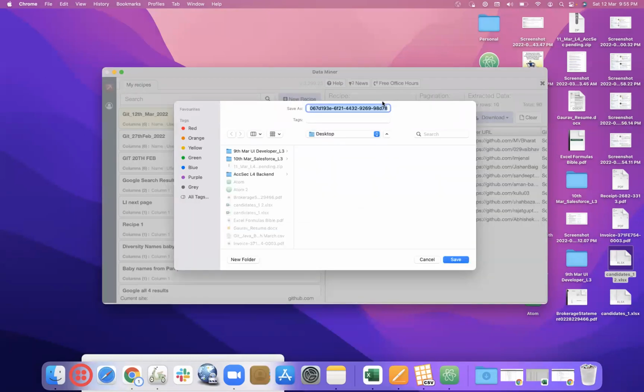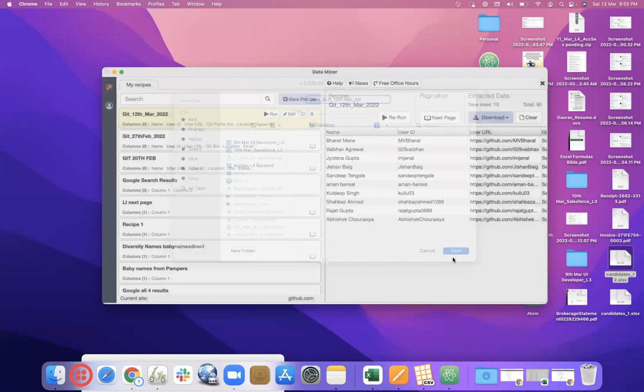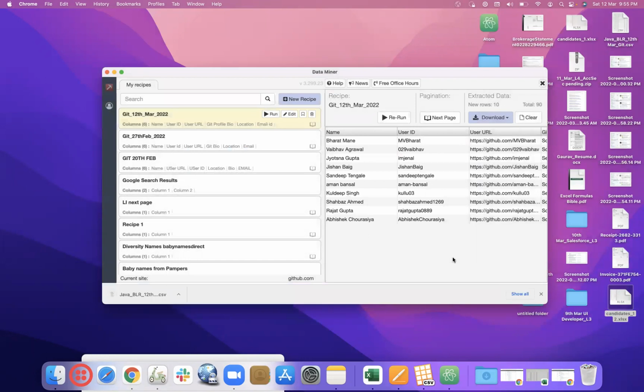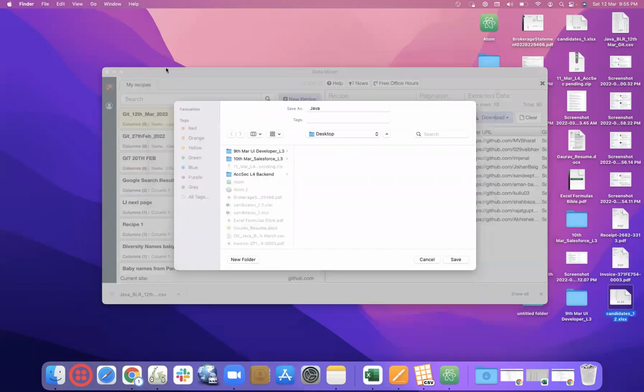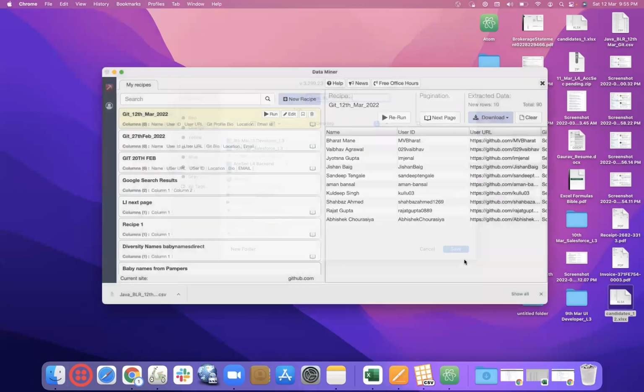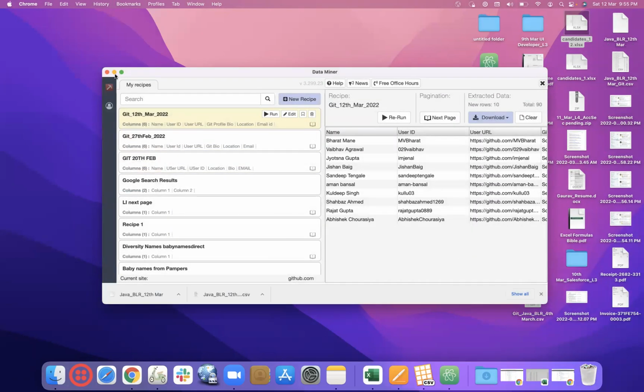So, Java, Bangalore, March get. This is a CSV file. As an Excel, Java, PLR underscore. This is an Excel file. So both the files got downloaded.